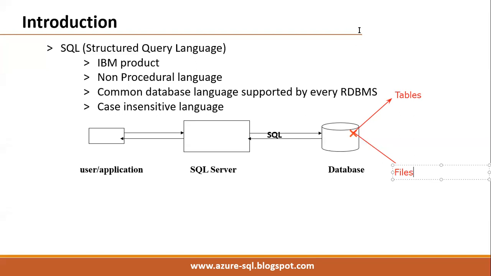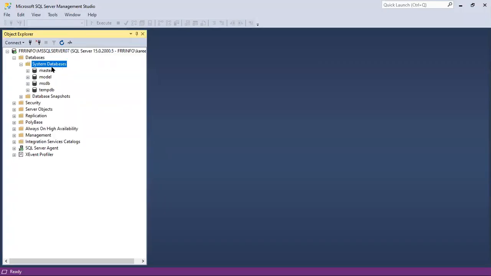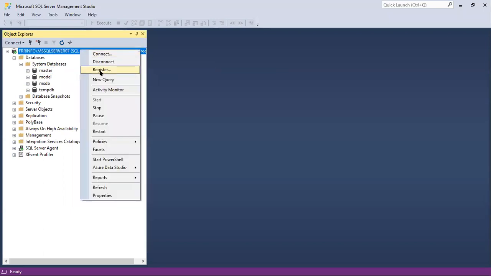This is how we can understand how the transaction flow is happening. A table is a logical one, a file is a physical one. For example, check here. Just now we have installed SQL Server and some system databases are created.